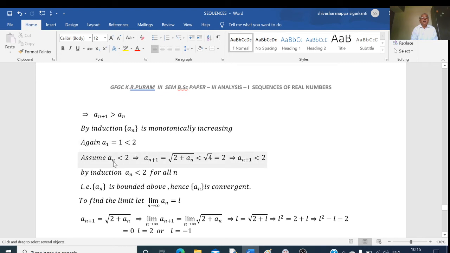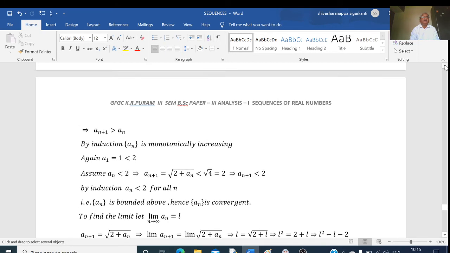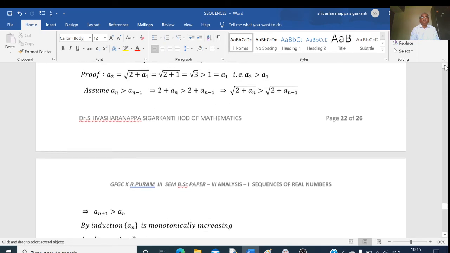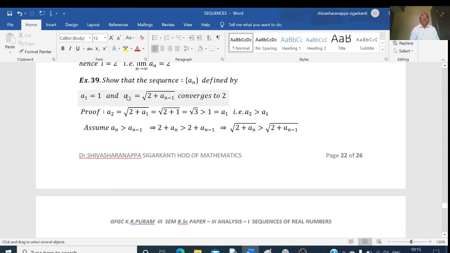We have assumed that an is less than 2, and we have proved that an plus 1 is also less than 2. So by mathematical induction, an is less than 2 for all n. That means an is bounded above, and hence it is convergent. To find the limit, I will go to the given relation. This is the relation, and on this relation I will take the limit.